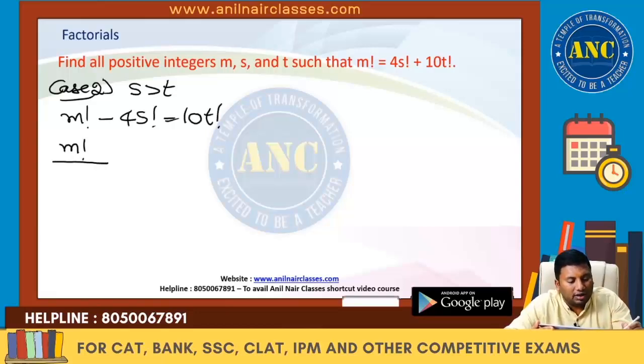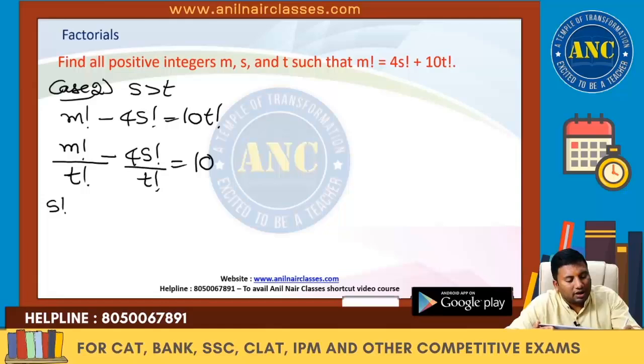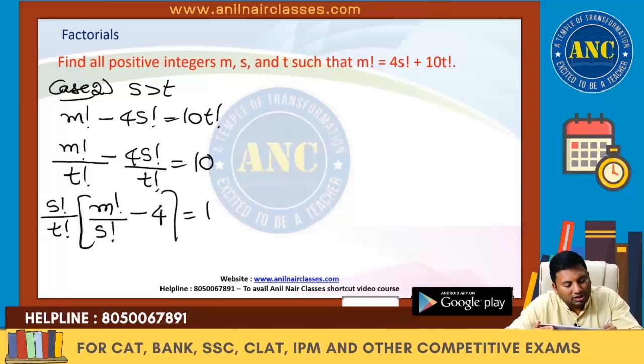M factorial by t factorial minus 4s factorial by t factorial, it is nothing but 10. S factorial by t factorial into M factorial by s factorial minus 4, which is nothing but 10.